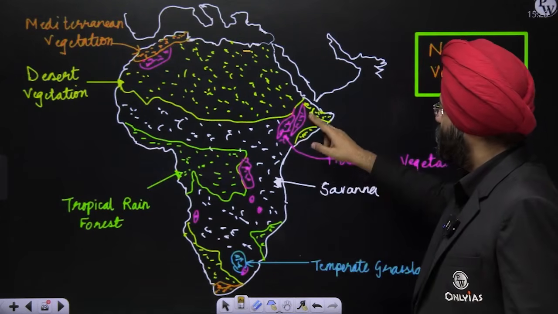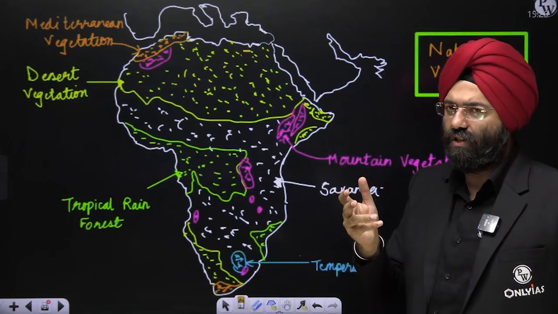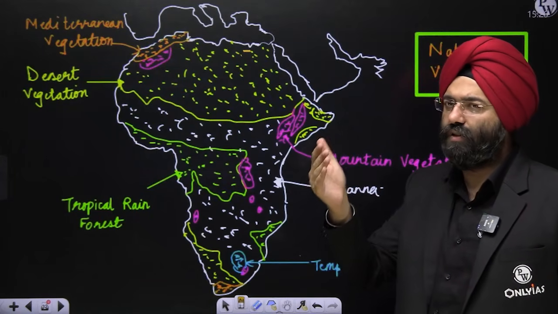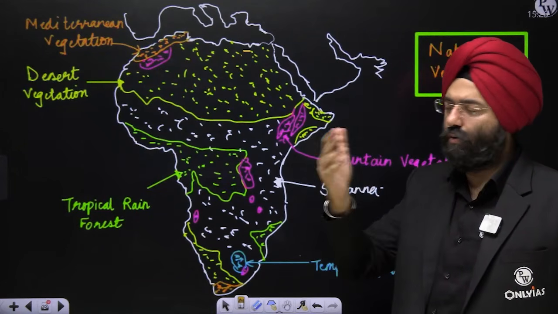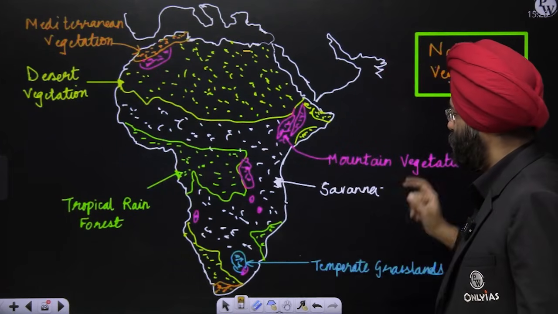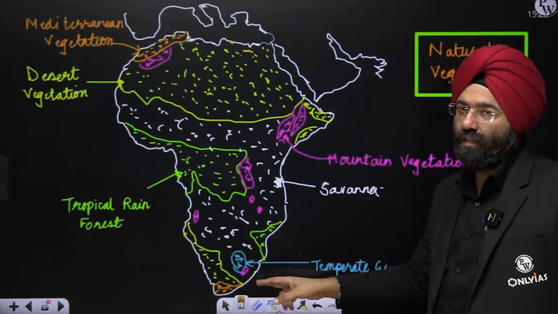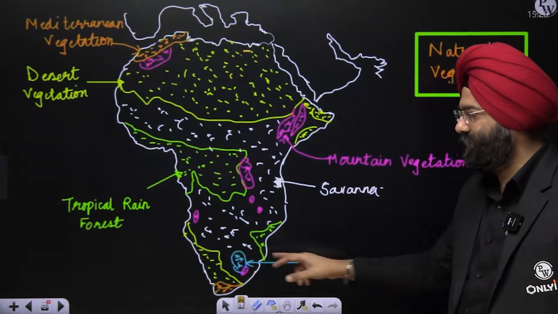Then this is the mountainous vegetation. Wherever the altitude is more, you will have mountainous vegetation. It is possible because either the altitude is high of the mountain range or the plateau. So all that is marked in pink over here refers to the mountainous vegetation. Now these are the velds that are present. You remember I had mentioned the temperate grasslands. So this is the temperate grassland, the veld that are present here.